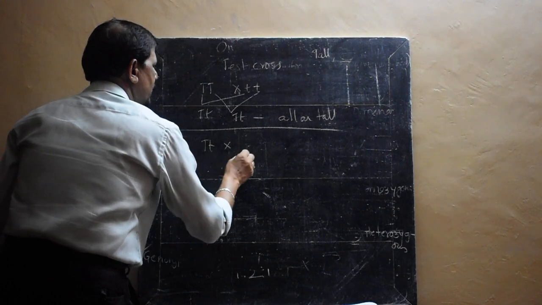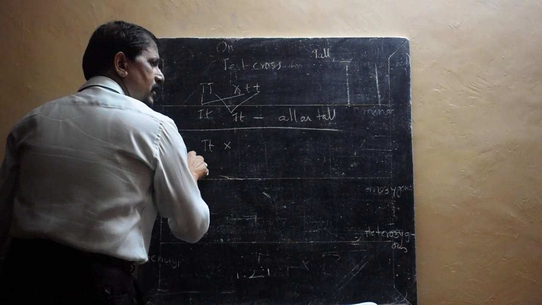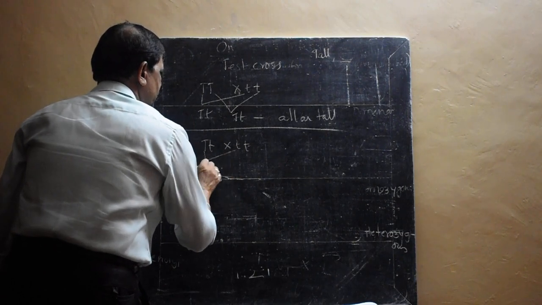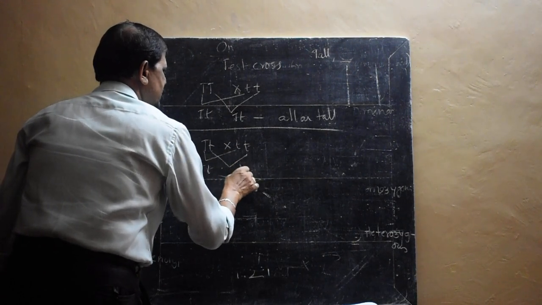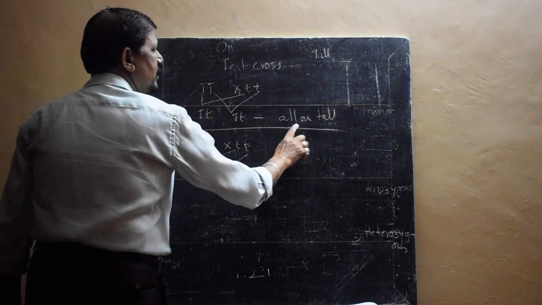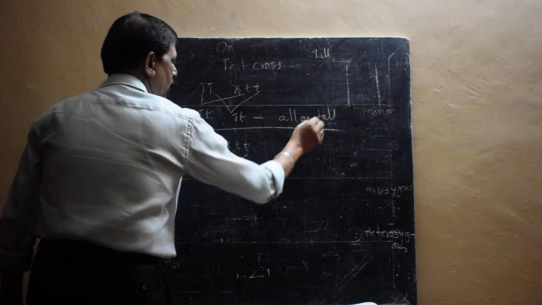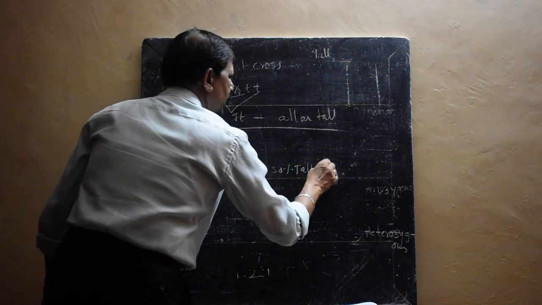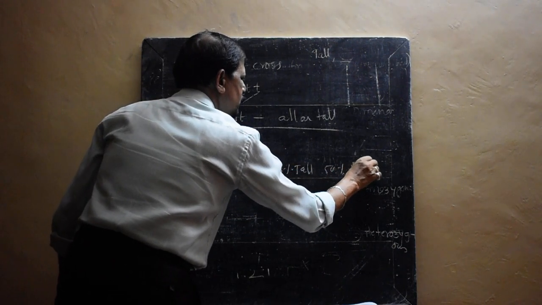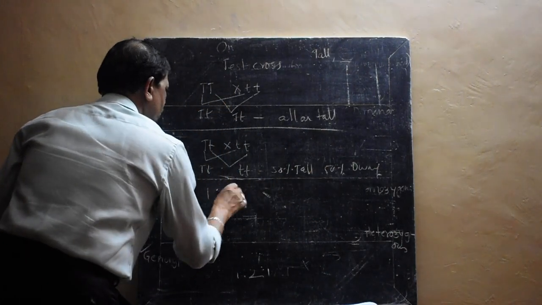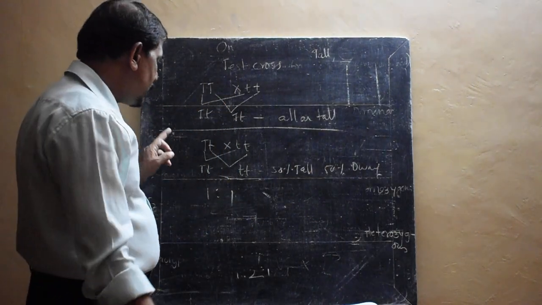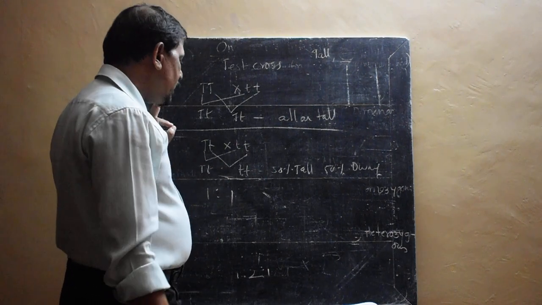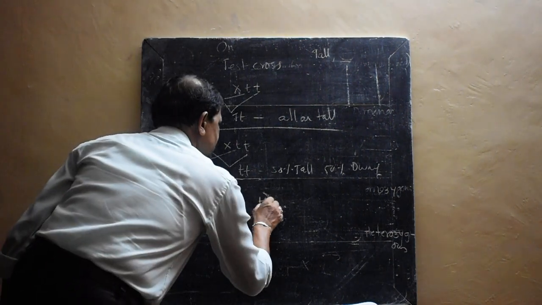So capital T small t is heterozygous, and crossing with small t, the result is different. All are not tall. So 50% are tall and another 50% dwarf. So here the ratio is 1:1. When the ratio is 1:1, the unknown dominant plant taken is heterozygous.